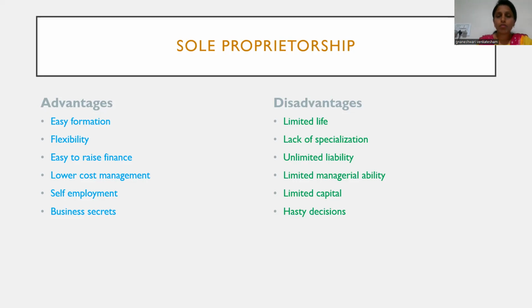So he may not have overall knowledge about the business organization, internal and external activities also. If the owner doesn't have managerial abilities, that also leads to a lack of supervision in the organization.